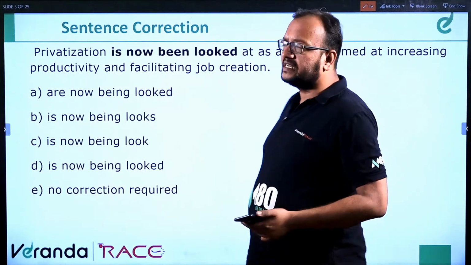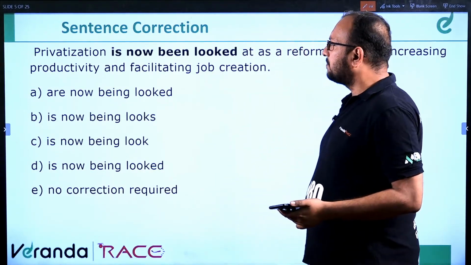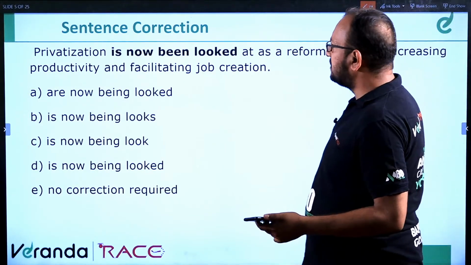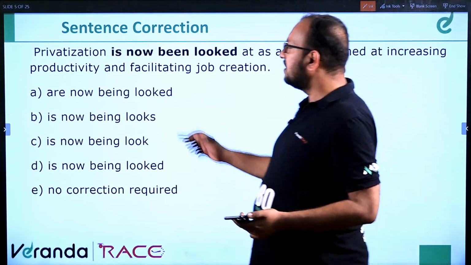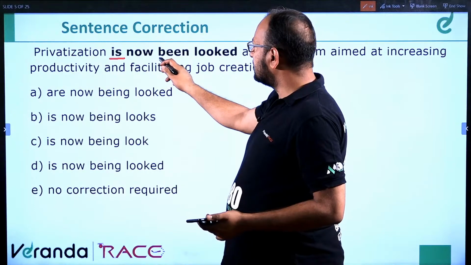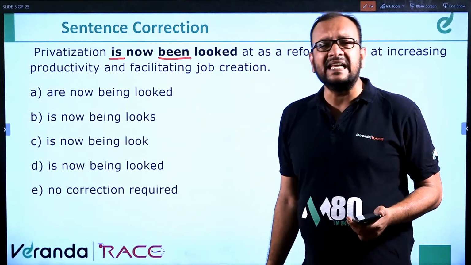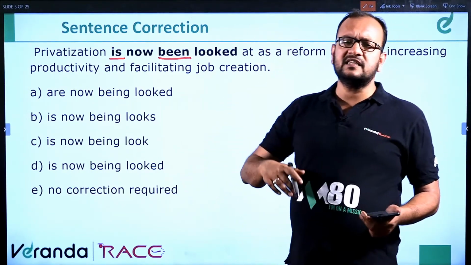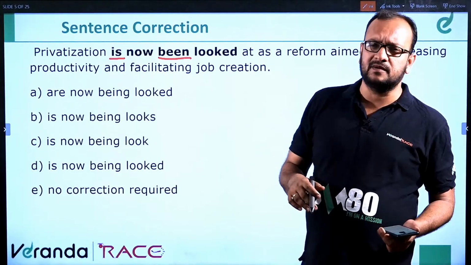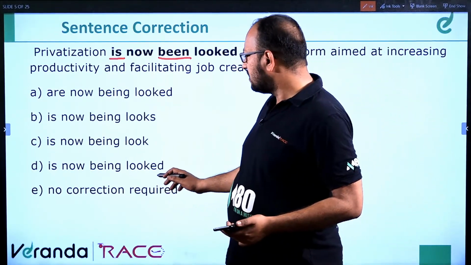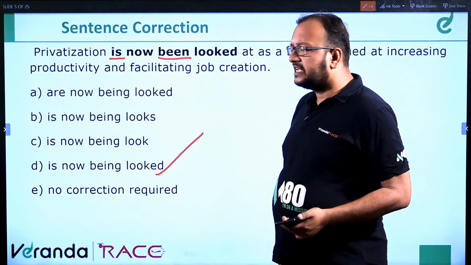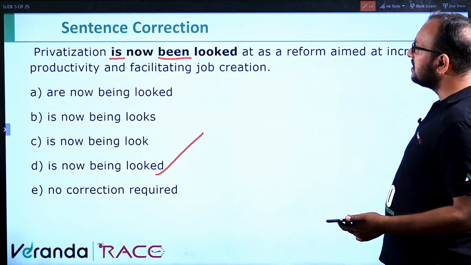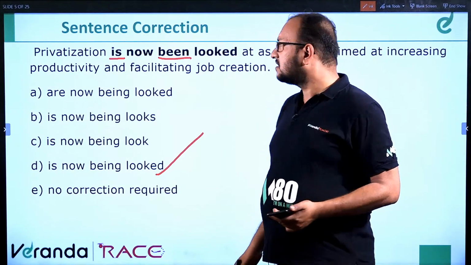Now we have questions based on sentence correction. Privatization is now being looked at as a reform aimed at increasing productivity and facilitating job creation. "Is" and "being" together make the correct structure, the passive voice of present continuous tense. The machine is processing the transaction; the transaction is being processed by the machine. The answer is only one: is plus being. Privatization is now being looked at as a reform aimed at increasing productivity and facilitating job creation. Clear? Next question.